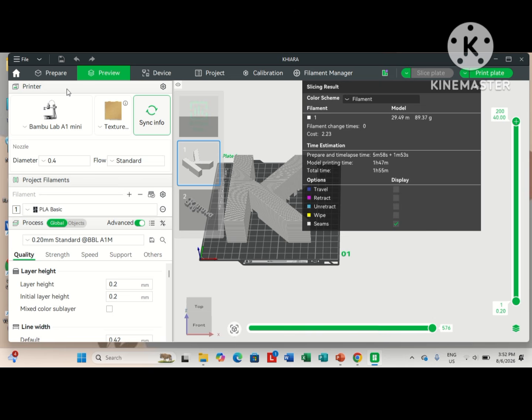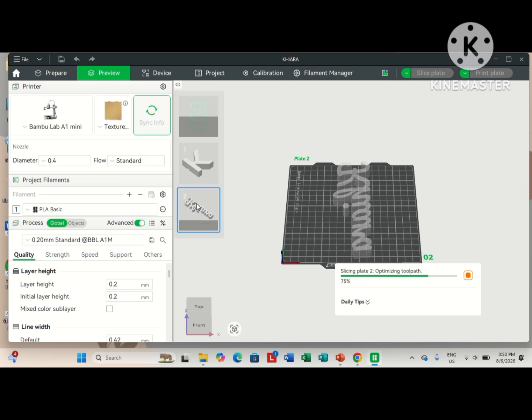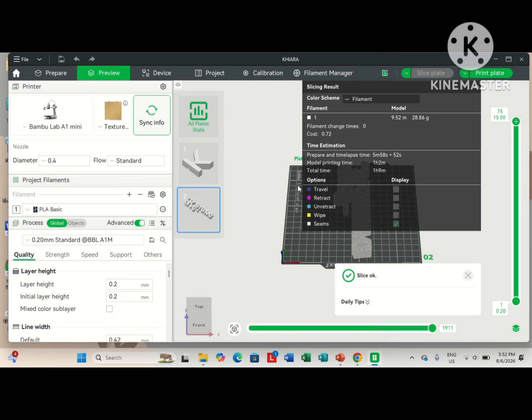And for the name, it will take around 1 hour and 9 minutes. If you print both together, the total estimated time is approximately 3 hours and 4 minutes.